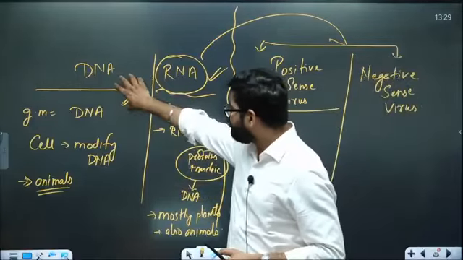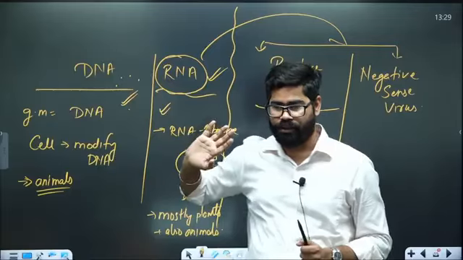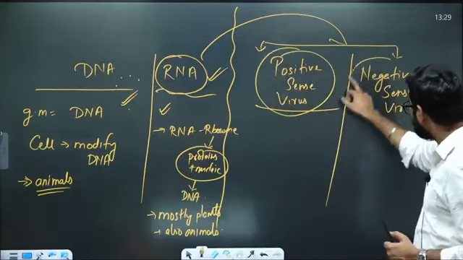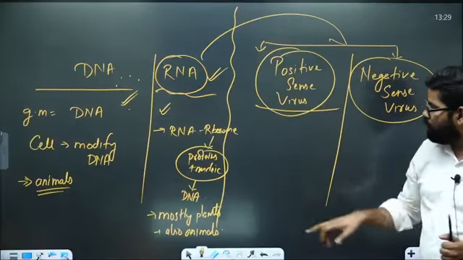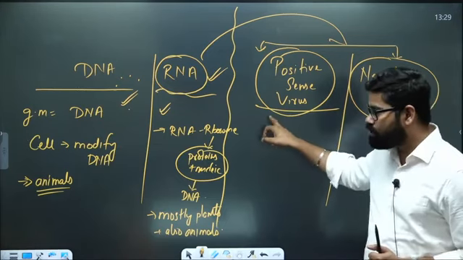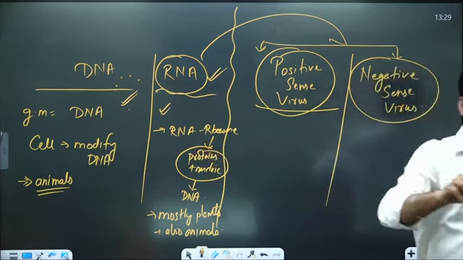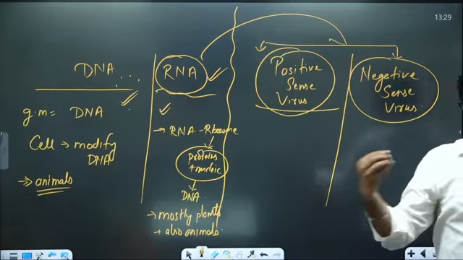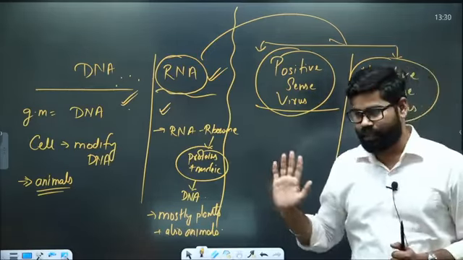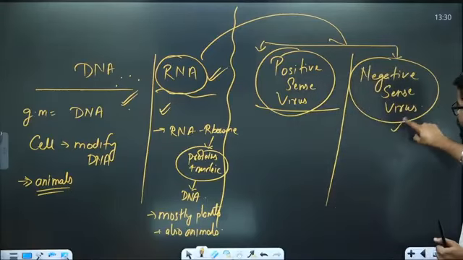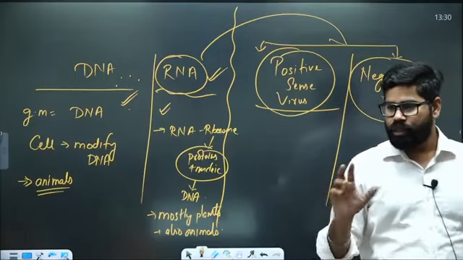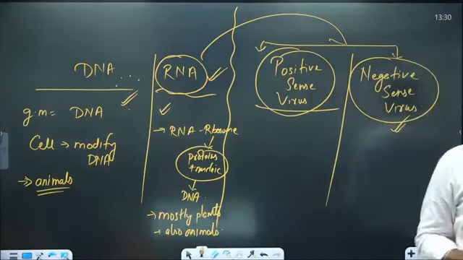First part is DNA virus, second part is RNA virus. In the RNA section, we have one thing called positive sense, another called negative sense. Both of them are RNA viruses. A positive sense virus goes inside the body, takes control of the cell organelles and starts making its protein or its RNA structure, it starts replicating itself. Whereas the negative sense virus first has to make a complementary RNA.